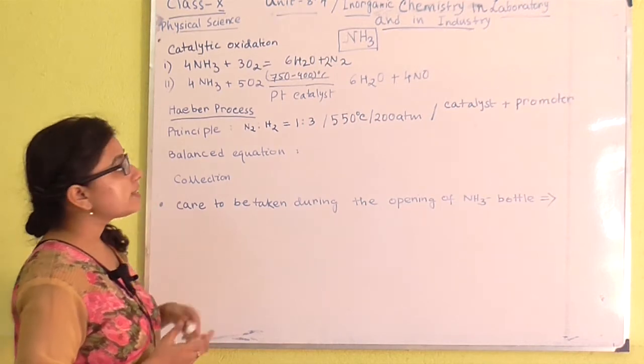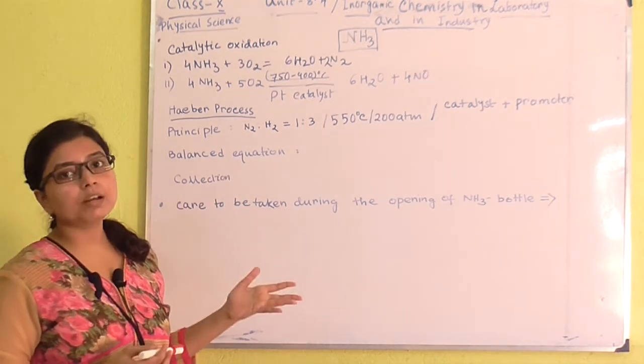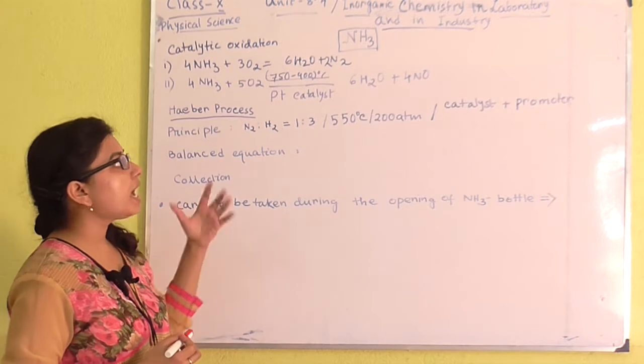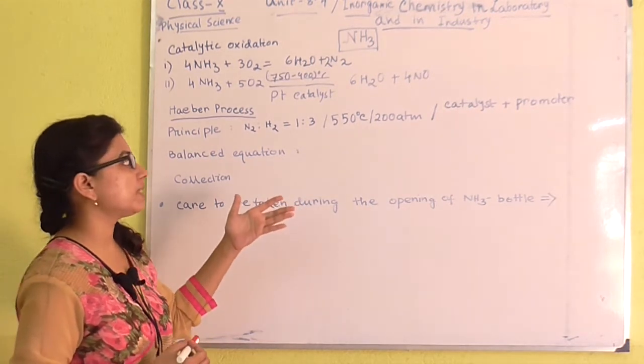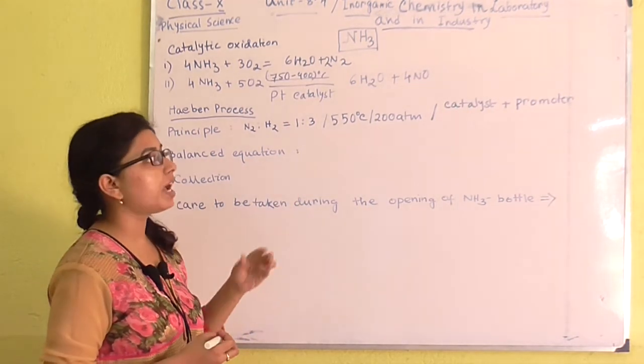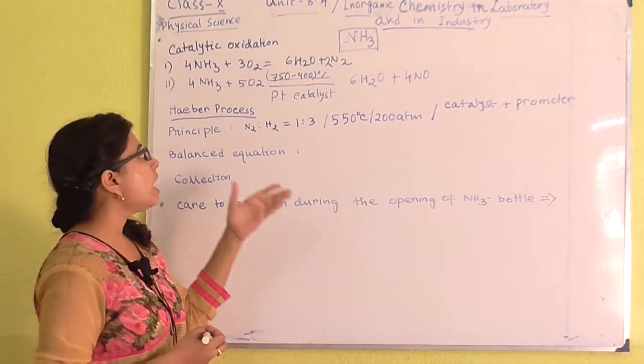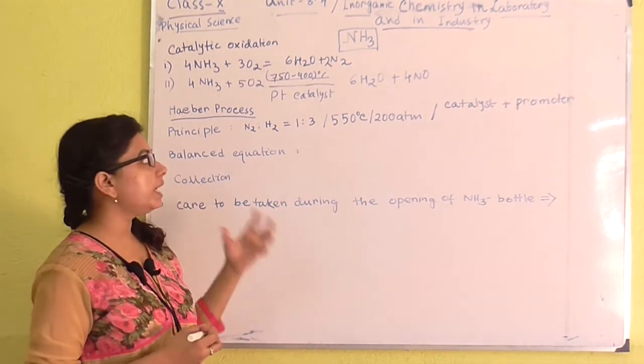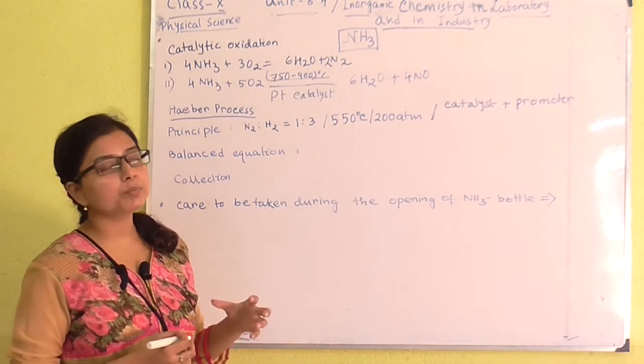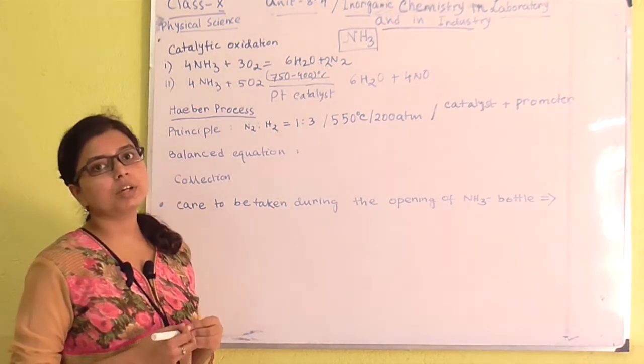As this is an industrial manufacturing process, we have to maintain a lot of things like the pressure, like the temperature, we have to take catalyst, promoter, and also we have to be very careful and very appropriate about the measurement of the reactants.